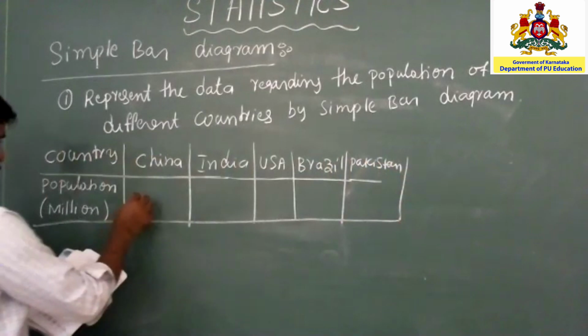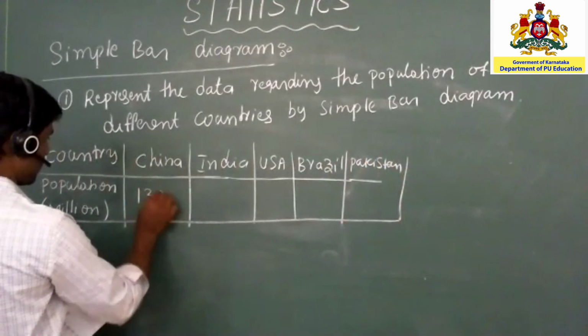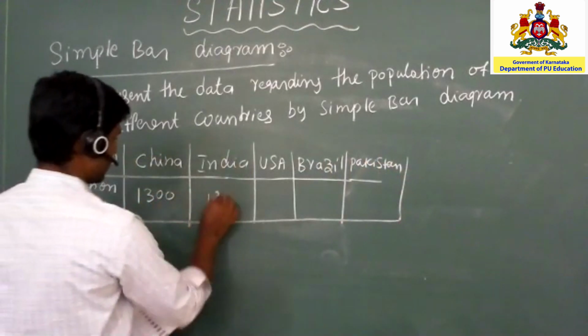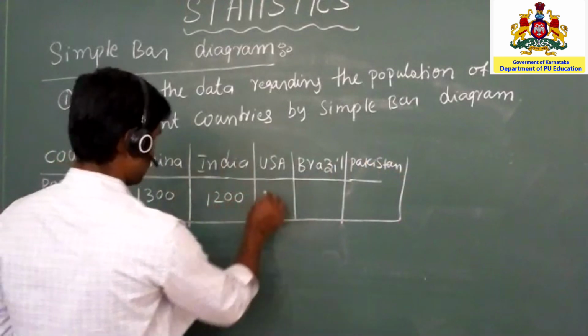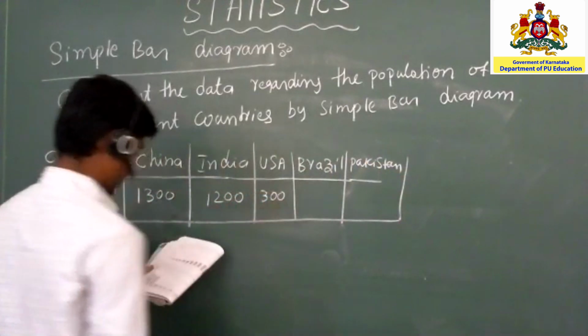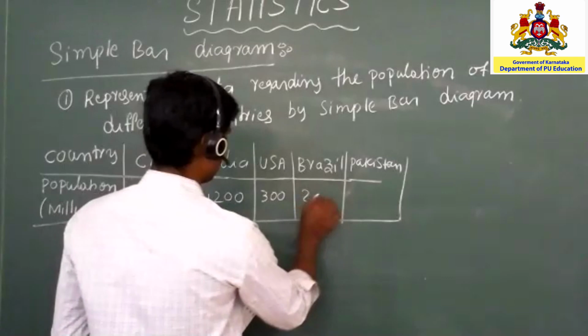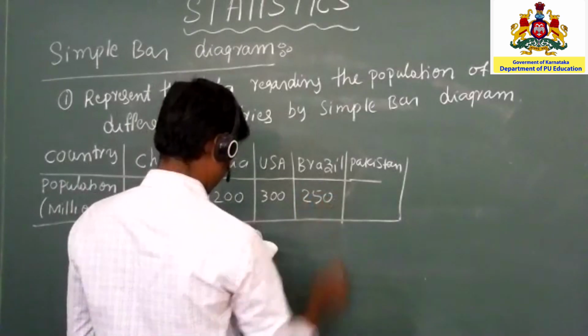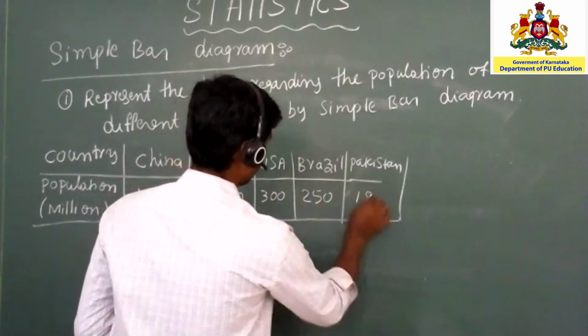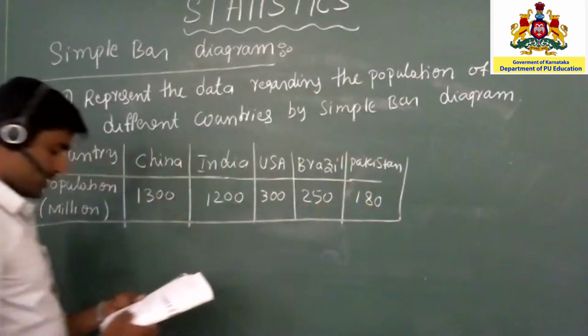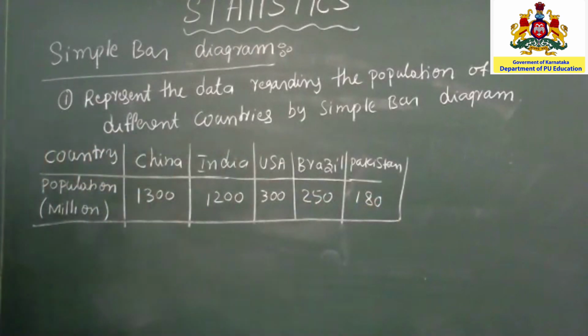So here 1300, here 1200, here 300, 250 and 180. So this is the given data. According to this given data, I have to construct the simple bar diagram.